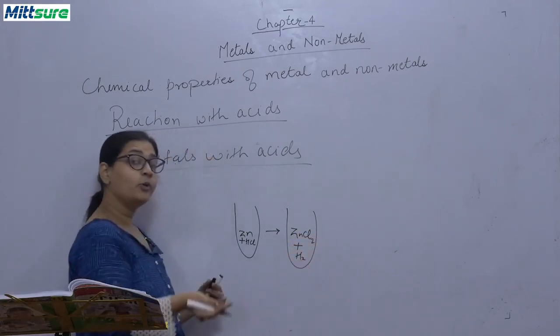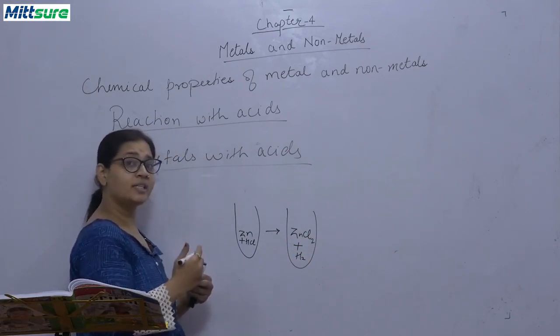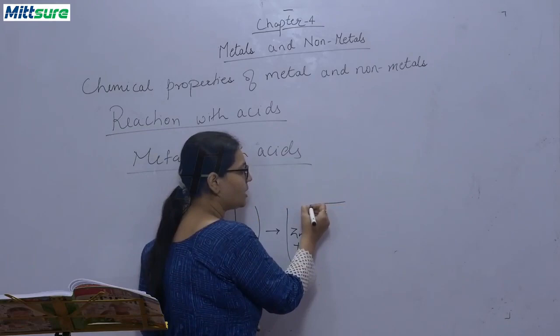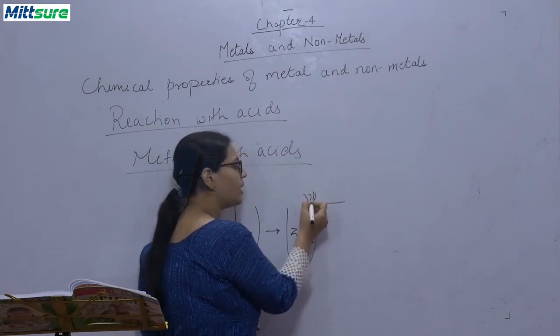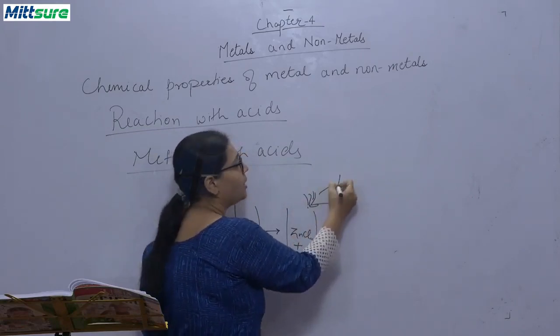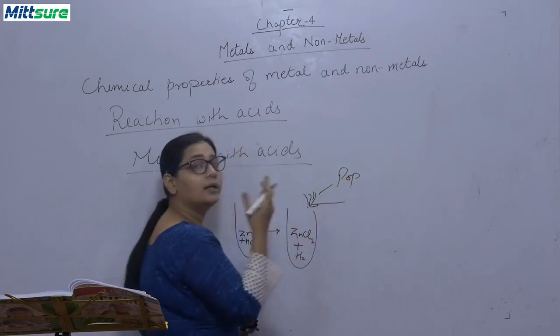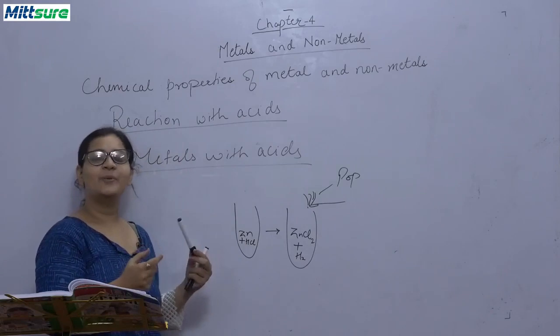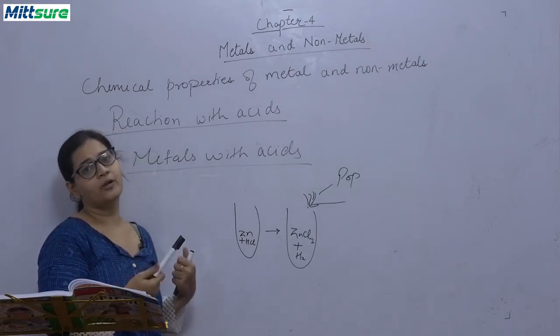Now how will you test that hydrogen gas is produced? Bring a matchstick. Okay, bring a flaming matchstick. If this matchstick burns with a pop sound, then hydrogen gas is produced, and this is the test for hydrogen gas.